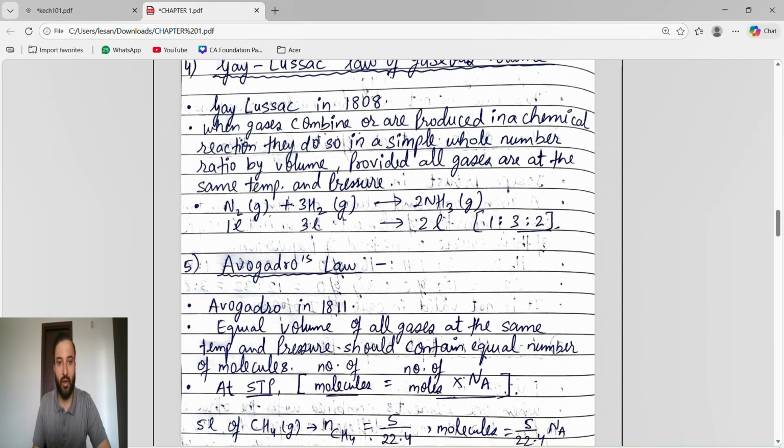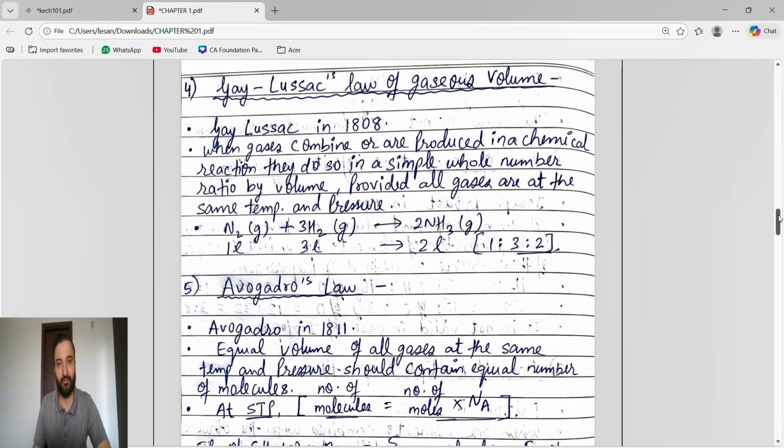Okay. Now Gay-Lussac's law of gaseous volume. Look, I don't know why their parents kept the name like that. Gay-Lussac's law of gaseous volume was given by Gay-Lussac in 1808. Simple thing, guys.